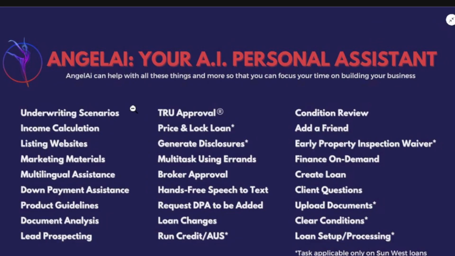I'm a loan officer at Nexa. Oh, perfect. But yeah, as a loan officer, you will have all the access still. You can do underwriting scenarios. You can do the income calculations I mentioned. If you co-brand yourself with any realtors, you'll have access to their listing websites. And I'll show you an example of how they look right now.